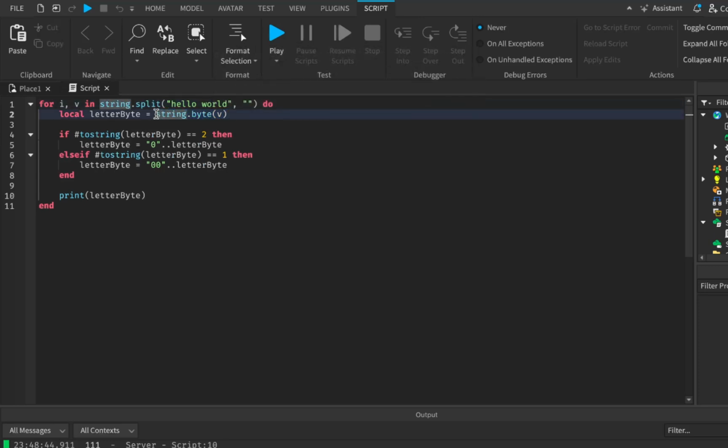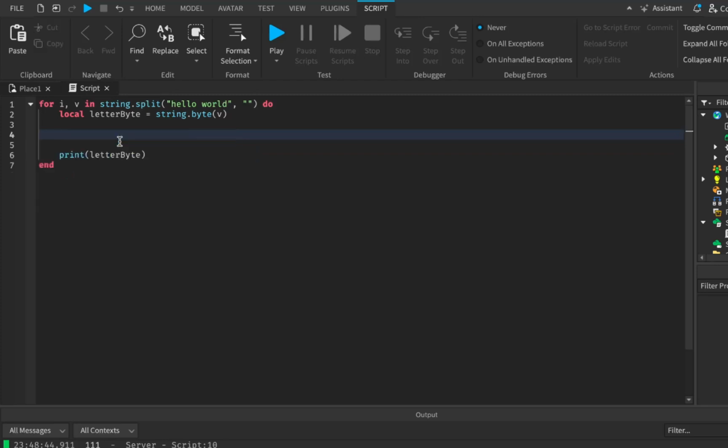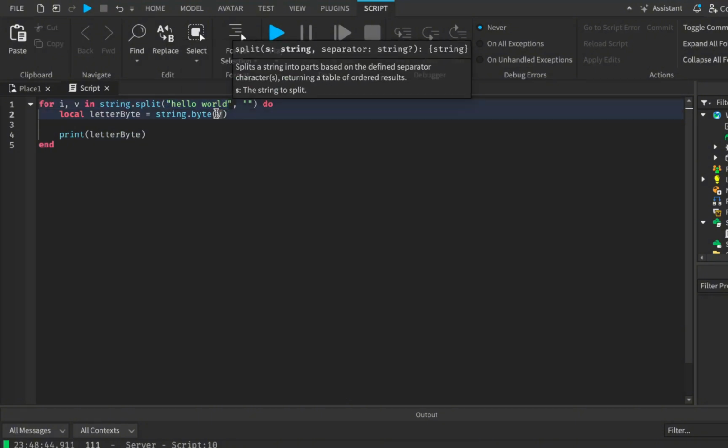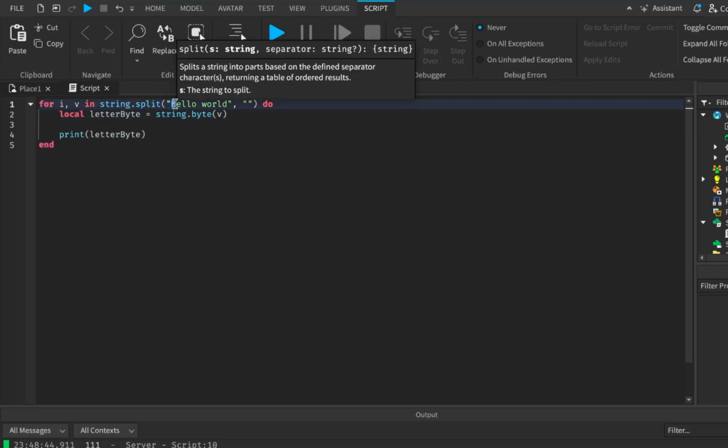A byte is apparently 8 bits, and a bit is a 1 or a 0, so a byte is apparently 8 of those. This is something I'm still a bit confused about, because the result isn't 8 bits, it's like 3 numbers. But the idea here is, I'm going to delete this real quick because this was mainly for customization practice. What we're doing here is looping through this text. We're looping through H, then E, then L, then L, then O, then space, then W, then O, R, L, D.